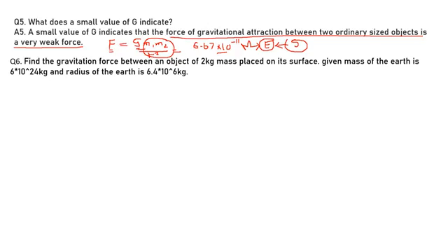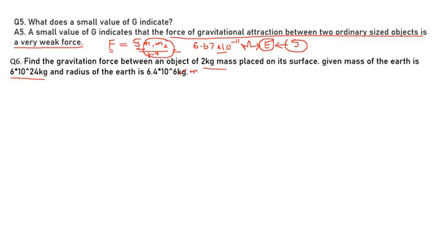Coming to the next question: find the gravitational force between the Earth and an object of 2 kg mass placed on its surface. Given the mass of the Earth is 6.6 into 10 to the power 24 kg and the radius of the Earth is 6.4 into 10 to the power 6, which should be in meters, children, right? Let's find out what formula we are going to use.